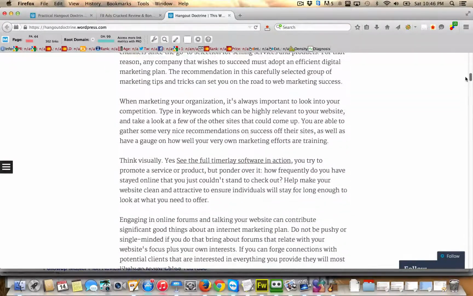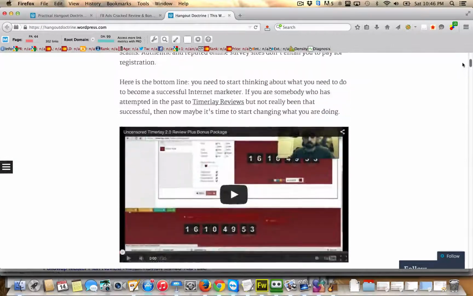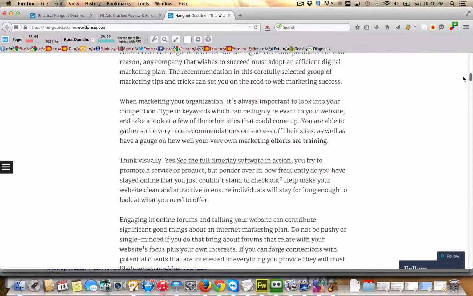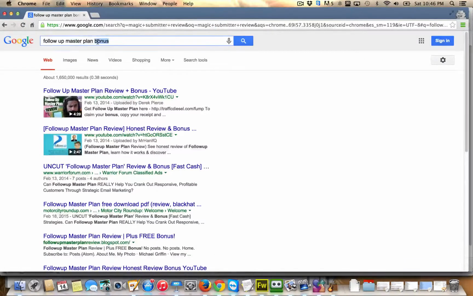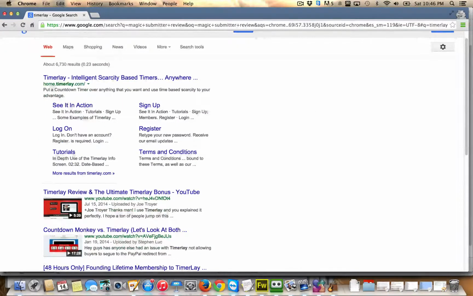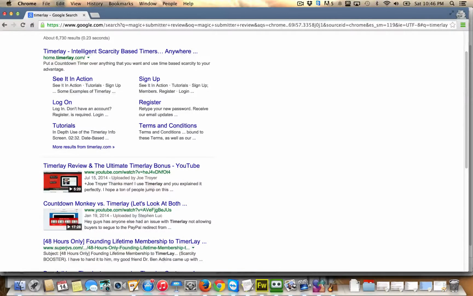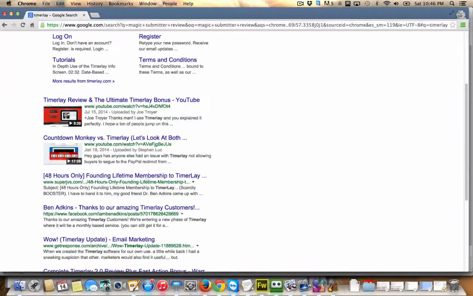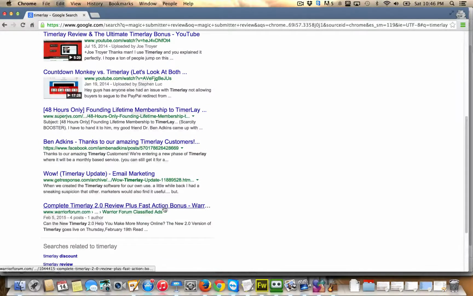You'll see we've also got some stuff out here that's just stuff with no links to it at all. Now, one thing right here, you'll see Timerlay. You'll see some links going into Timerlay. I just want to Google that as well and show you what that looks like. So if we just did Timerlay. Now, all these sites that you're seeing here have been there for over a year, okay? And you'll see we got our Warrior Forum thread. We actually bought a classified ad and did backlinks to a Warrior Forum thread. We're on page 1 for Timerlay.